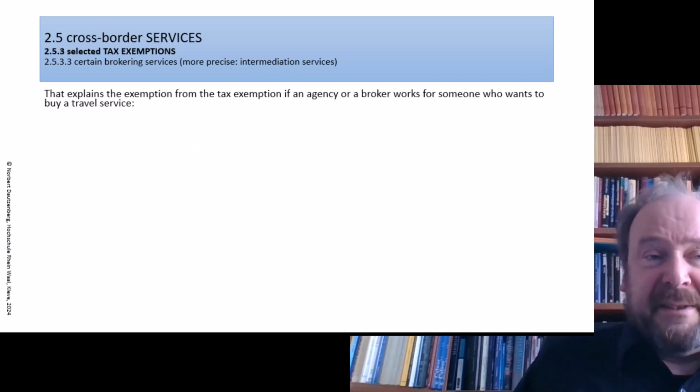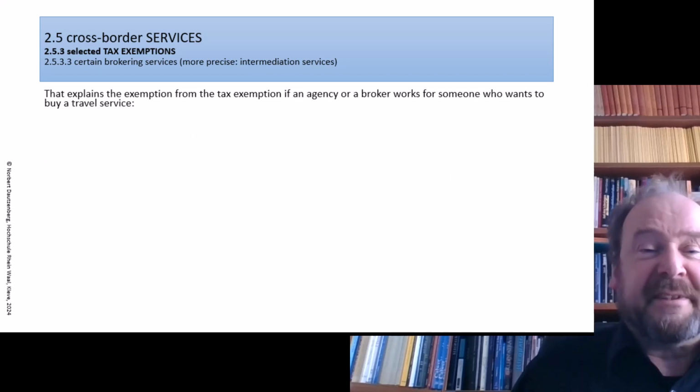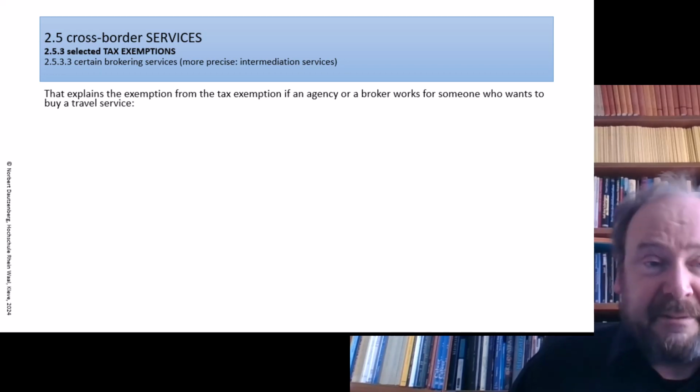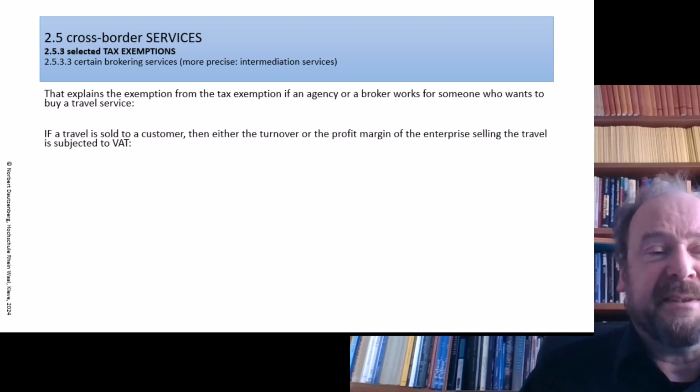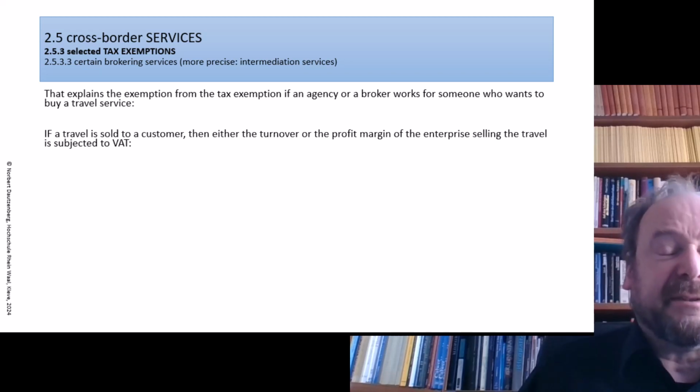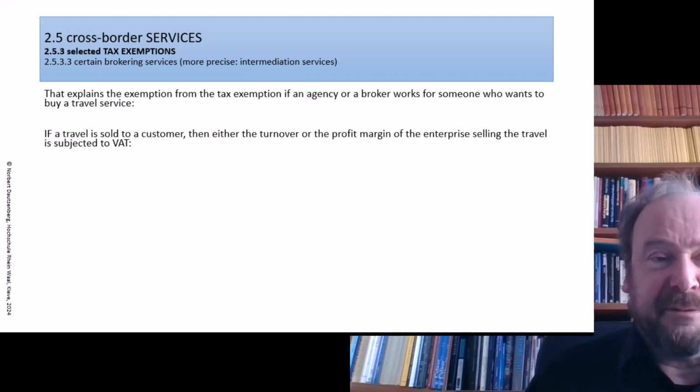That explains the exemption from the exemptions if an agency or a broker works for someone who wants to buy a travel service. Because in that case, either the complete amount of the sale or at least the profit margin of the enterprise which sells the travel is always, or mostly at least, subjected to VAT.